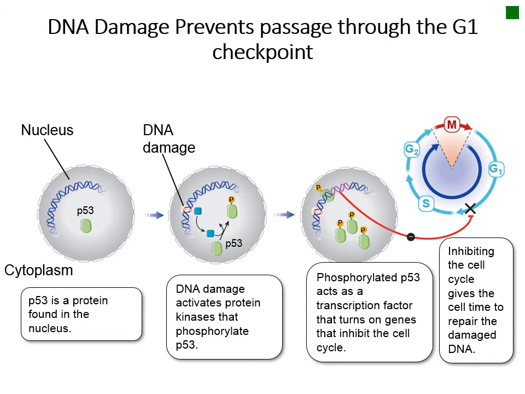An example of regulation at the G1 checkpoint is the protein p53. When DNA is damaged by radiation, a protein called p53 is activated by the addition of a phosphate group. The activated p53 leads to the inhibition of the G1/S cyclin-CDK complex, which prevents the cell from going through the checkpoint. This arrests the cell at the G1/S transition, giving the cell time to repair the DNA damage before moving into S phase.